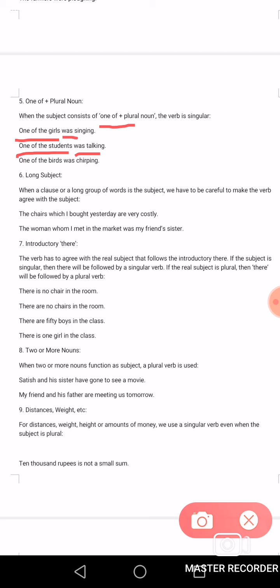Look, students is plural, but we are using it with one of. One of the students, meaning one out of the students. One of the students was talking. One of the birds was chirping.